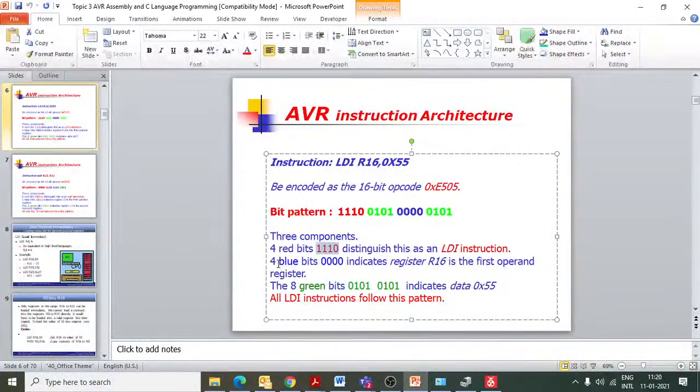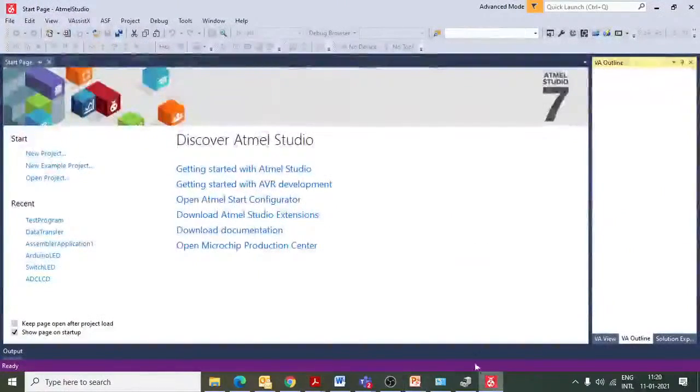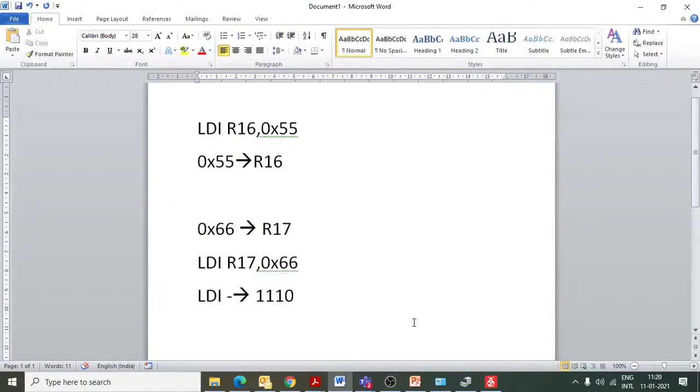Then, this blue digits 000 indicate that register R16 is the first operand. So if my register is R16, then it will be represented by 000, right?